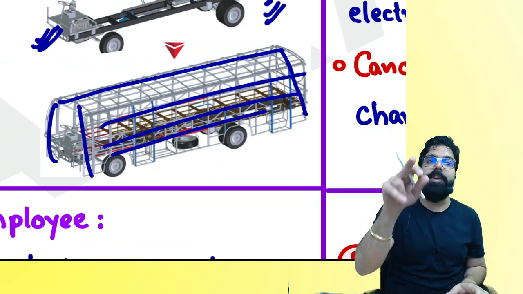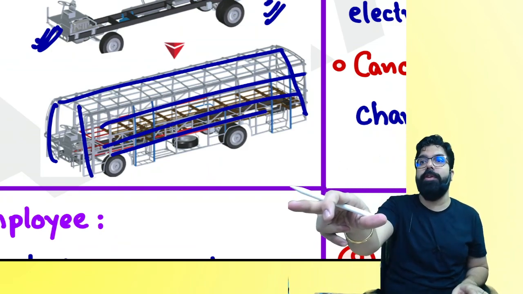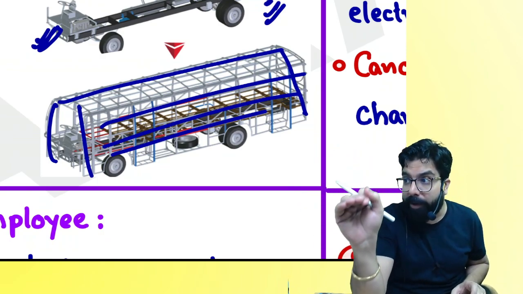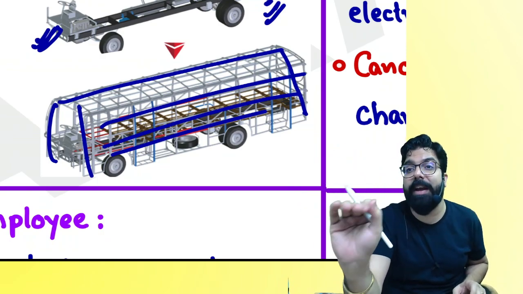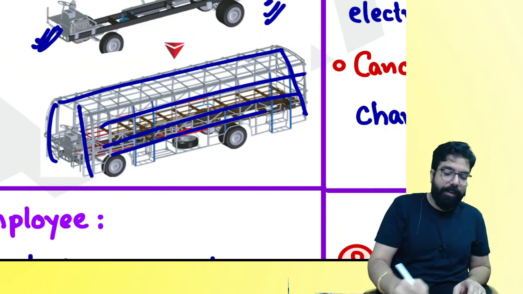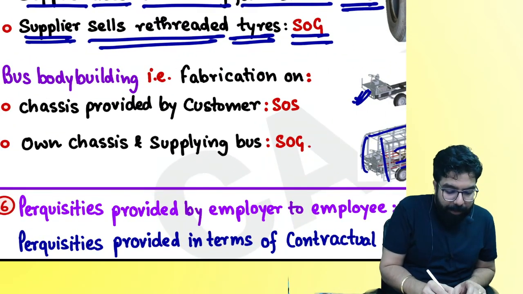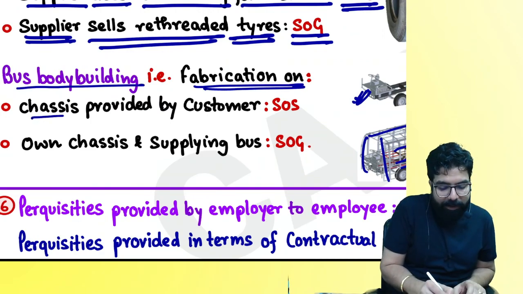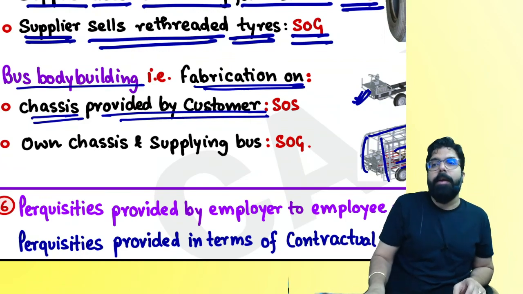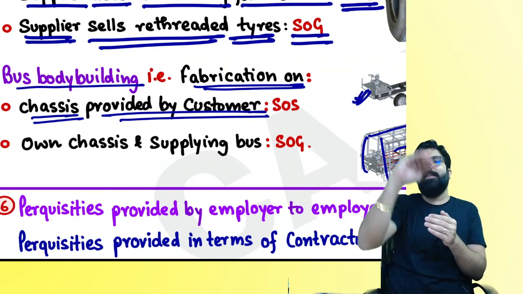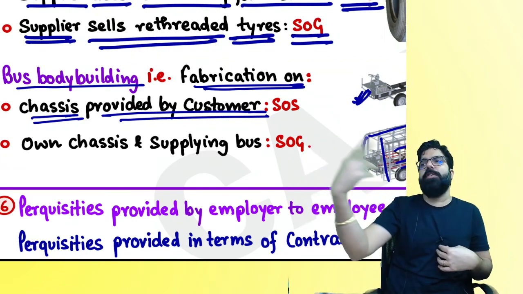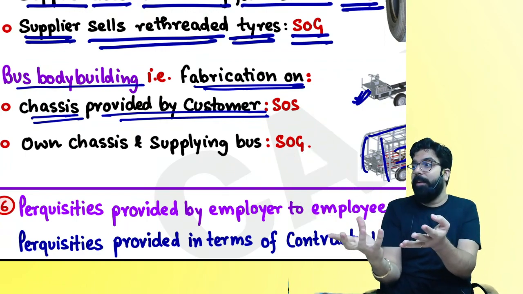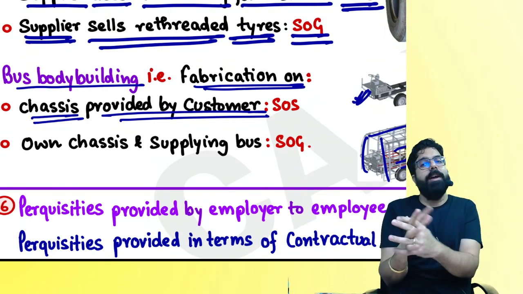Did I do treatment or process on your goods? Did I do fabrication on your goods? Fabrication is a treatment or process which I've carried out on your goods, and it's a supply of service. Remember, bus ka bodybuilding, that is fabrication on the chassis which is provided by people. You gave me the chassis, I did the bus bodybuilding, I've given you goods or service? Arey, I give you iron, steel, seat, leather, steel. It will always be a supply of service.